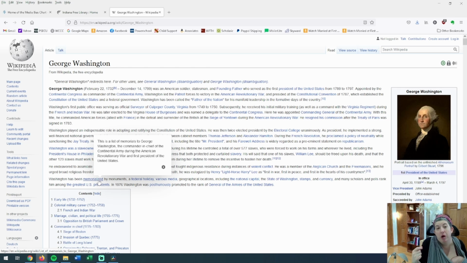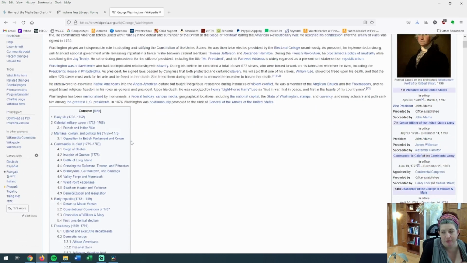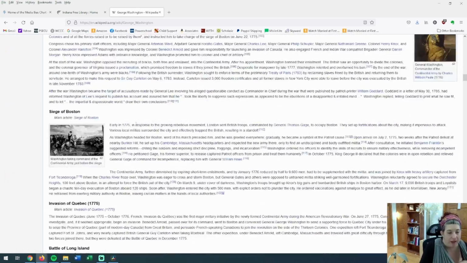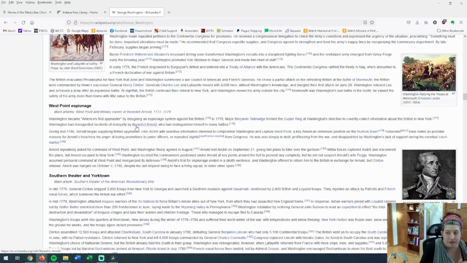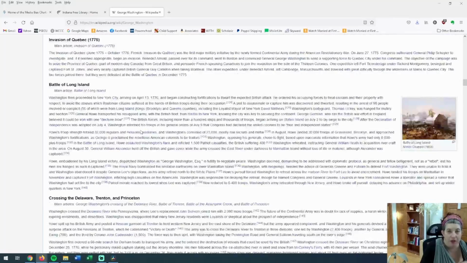So you don't know necessarily if all of the facts in this website are correct in Wikipedia, because people can change it. So you don't want to cite it in your paper. However, the really, really great thing about Wikipedia is it is a database. It's collected a lot of information for you. Look at all this information about George Washington. That's a lot of information. If I'm writing a research paper, this is a lot of good stuff.